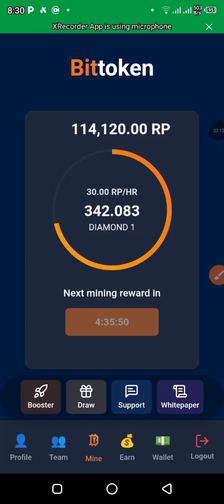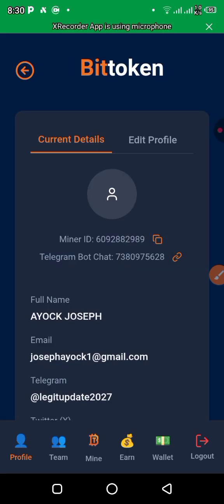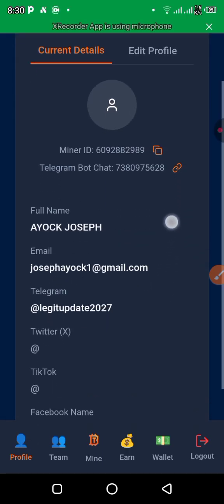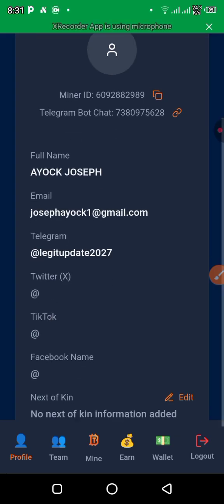If you click on this profile, it takes you to your Telegram, and it's going to add your Telegram username automatically. You see, this is my Telegram username, legit update 2027. If you have Twitter, you can add your Twitter username.